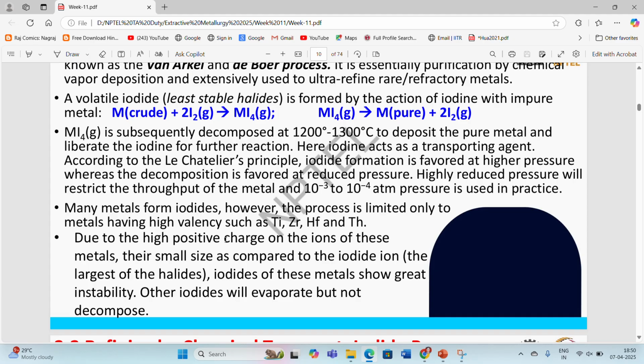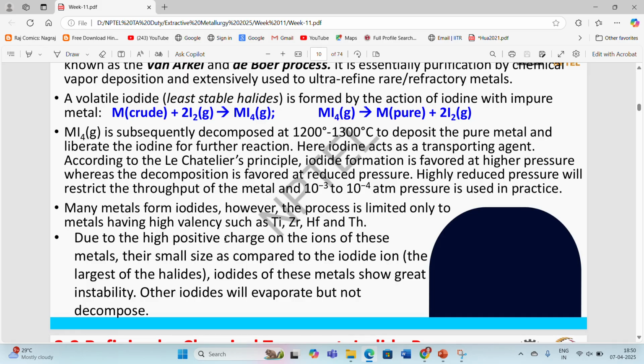However, the process is limited only to metals having high valency, such as titanium, zirconium, hafnium, and thorium. On the other hand, we can say that this process is restricted to these metals only, because these metals are considered strategic materials and can absorb the higher cost in the economics of the process.